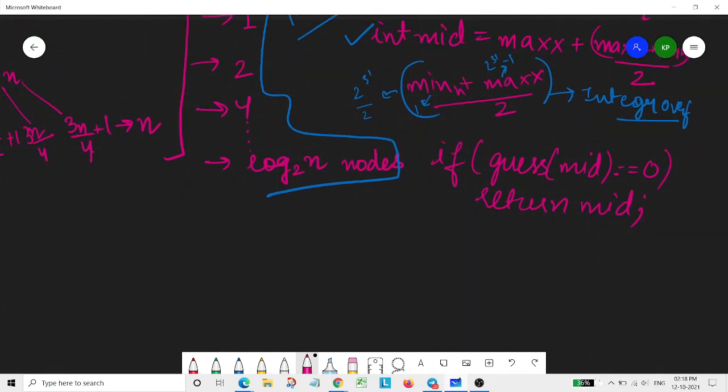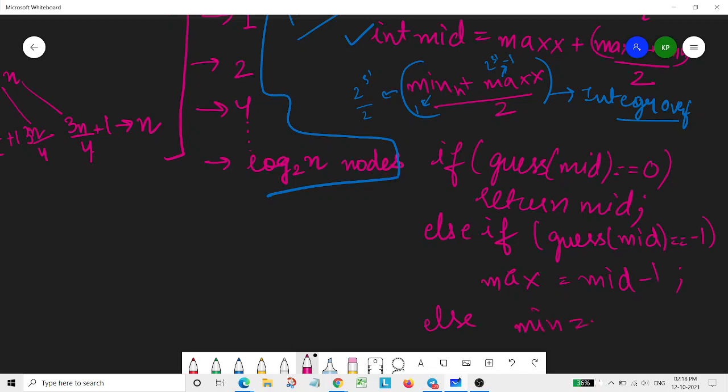then we need to check for the first half and second half on the basis of this condition, that is, if guess of mid equals -1, right? Then, because it is -1, we need a range towards the lower half, so we simply do max equals mid - 1. Else we check the higher portion, so we do min equals mid + 1. This is what we do for this binary search part.